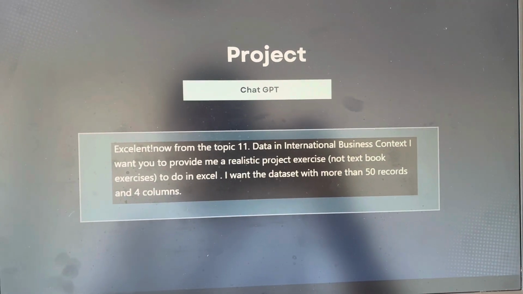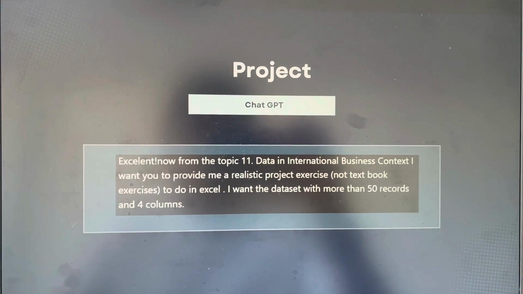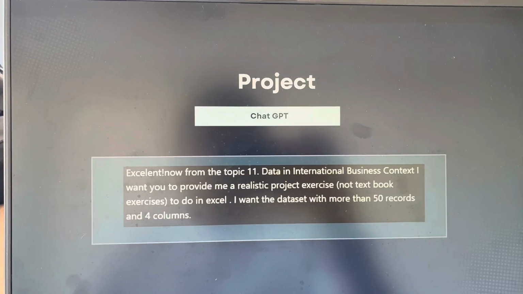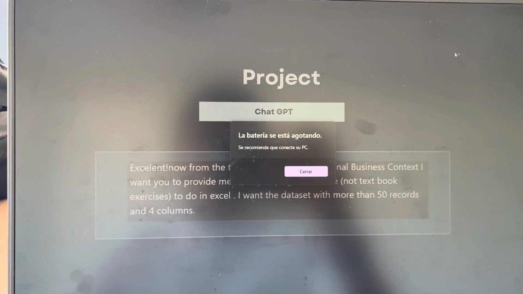In the assignment I also had some specifications I needed, so I made another text entry and sent it to ChatGPT. I said, excellent. From topic 11, which was data in international business context, I want you to provide me a realistic project exercise, not a textbook exercise, to do in Excel, and I want a data set with more than 50 records and 40 columns.